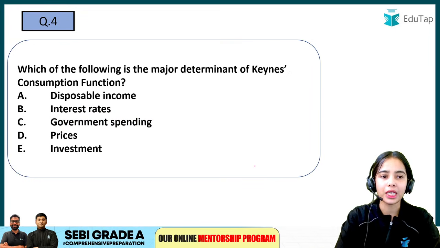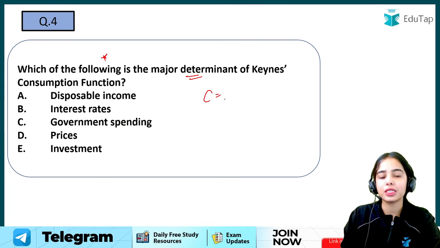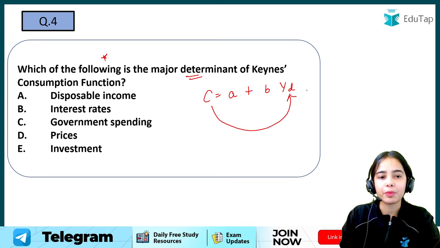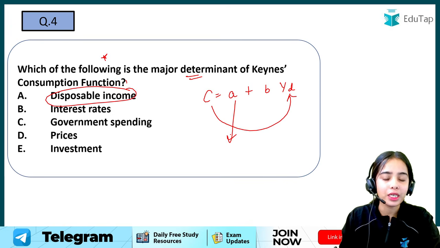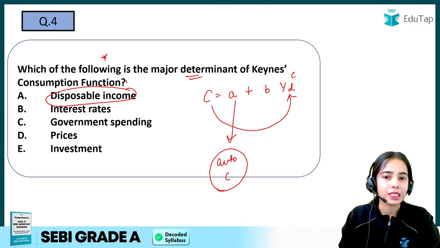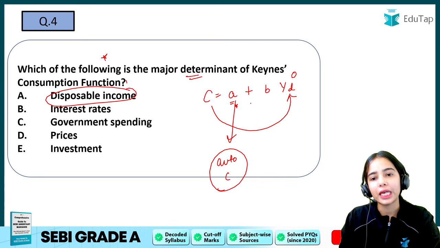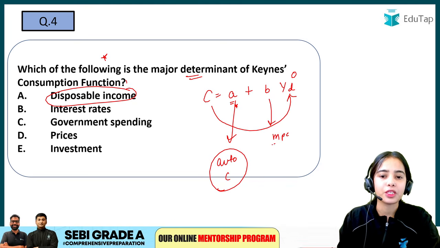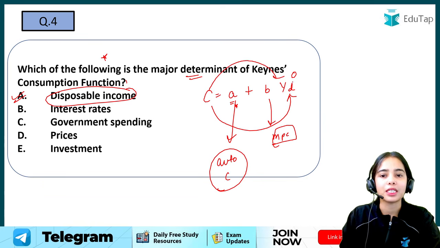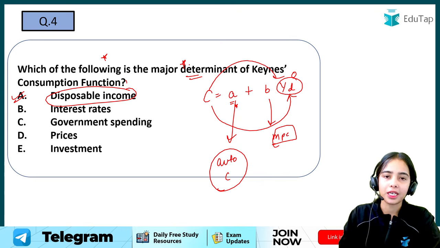Okay. Now, which of the following is the major determinant of the Keynes consumption function? So Keynes consumption function is: consumption is equal to autonomous consumption plus B YD. So consumption depends upon the disposable income. A is autonomous consumption. That shows that even if the level of income is zero, still there is some consumption happening. So this consumption is independent of the level of income. What is B? B is the marginal propensity to consume, MPC. Okay. So here A is the right answer because consumption depends upon disposable income, and the major determinant of consumption is disposable income as per Keynes.